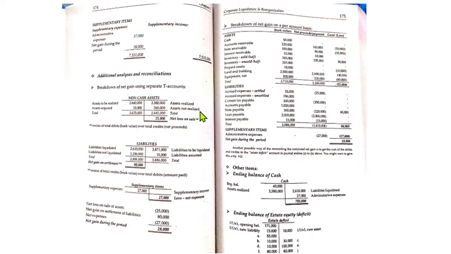Kasi, when you total the assets realized and assets not realized based on the computation on the previous slide, 3,645,000. Therefore, may excess. Dahil mas mataas itong debit kaysa sa credit, meron kang net loss on the sale of the non-cash asset, 25,000. So, pwedeng ito kasi ang itanong sa'yo